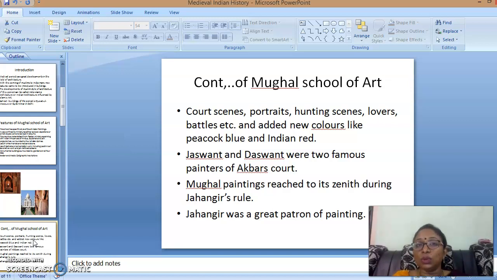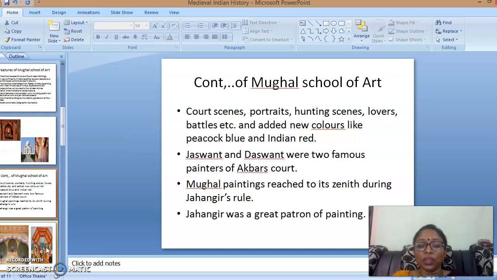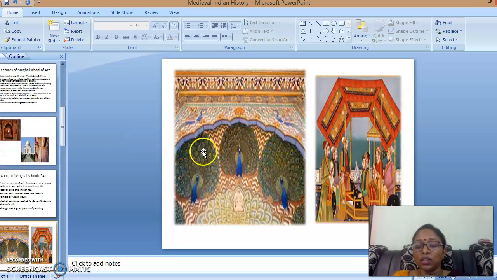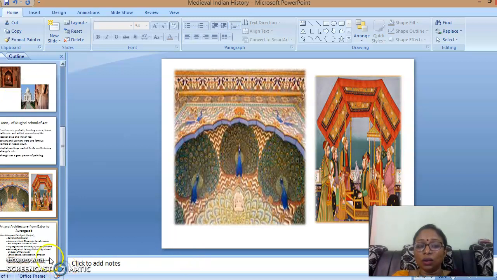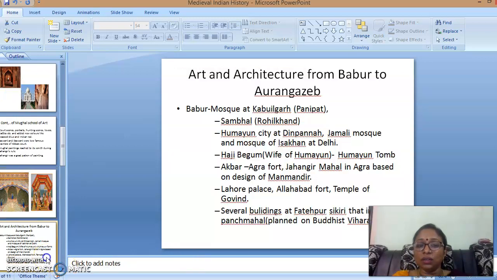Jahangir was a great patron of painting. These two painters were followed by Akbar, and later by Jahangir, so it reached its peak. The next slide shows the peacock blue and red colors I mentioned, with a court discussion theme, and they used miniature paintings. Next we start with the art and architecture from Babur to Aurangzeb.